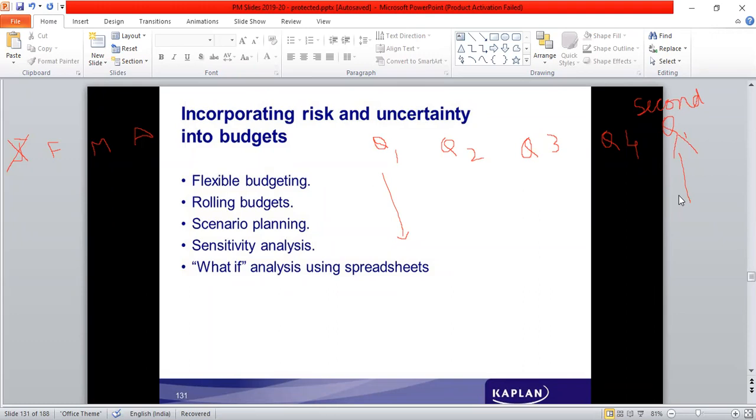So the best desired output is understood, and that will be implemented in future. What-if analysis asks: what if this happens, what is the impact? What if that happens? In that fashion, they try to understand the outcomes if this changes, if that changes, and so on.